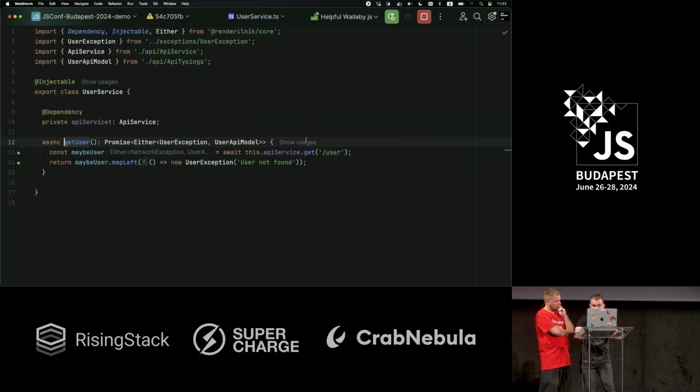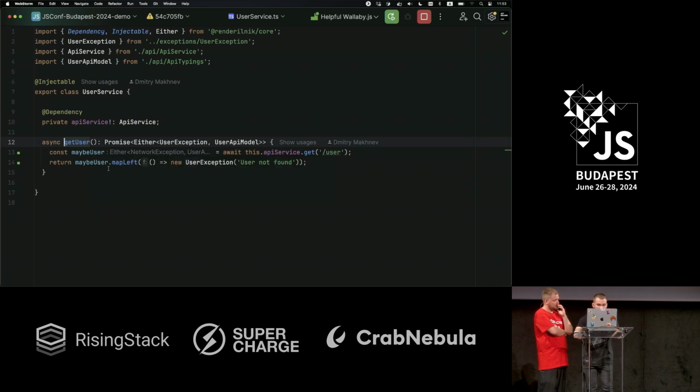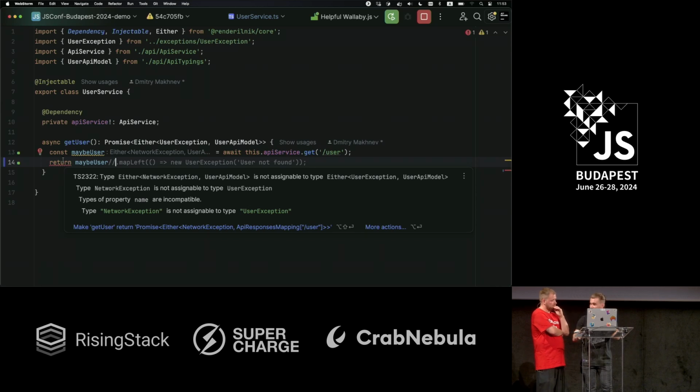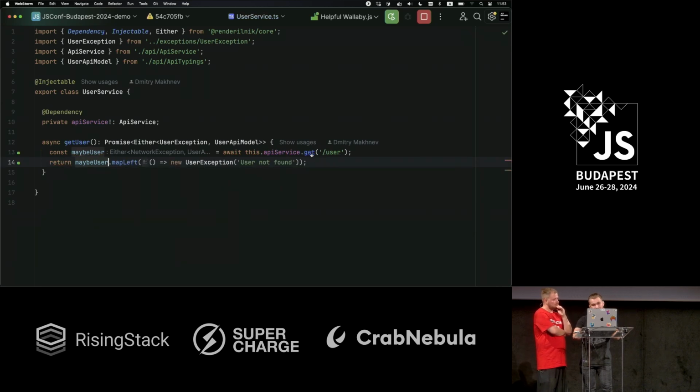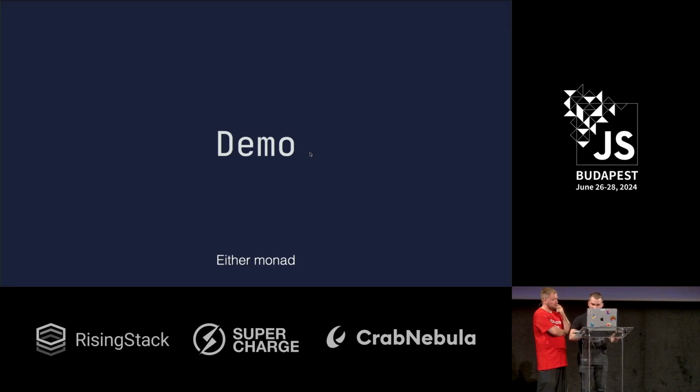And to reduce boilerplate, here, for example, we have the same data that is returned. And I mean, if we don't need it, we don't need to handle it. We just handle only the exception path. And the same, here, a network exception can be thrown. Let me just also forget to handle it. Also a compilation error, because network exception is definitely not user exception. And yeah, of course, we still have this glue code, you know, to make it work with all of the third-party libraries.